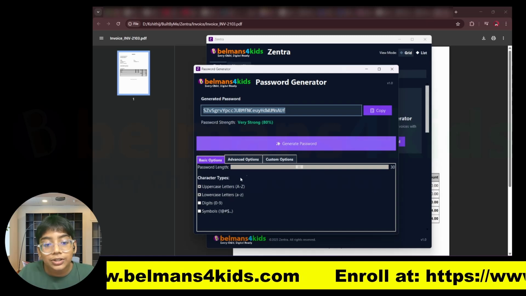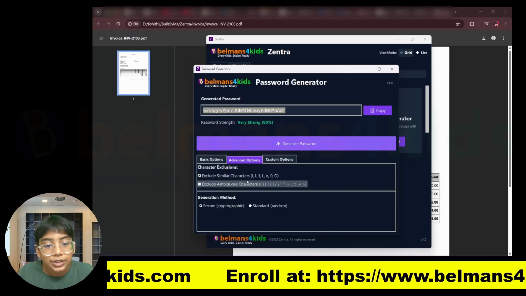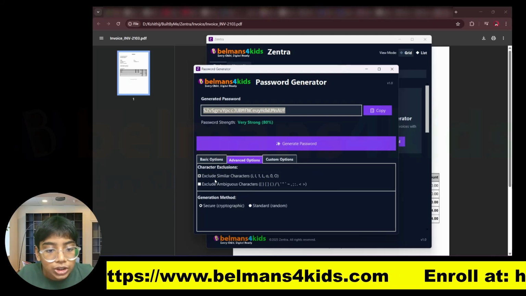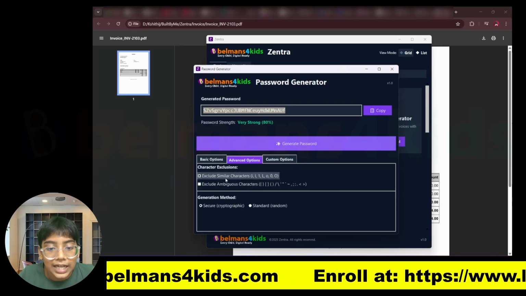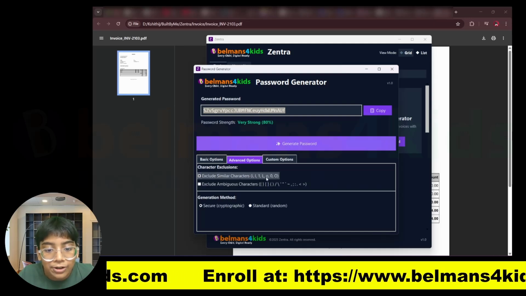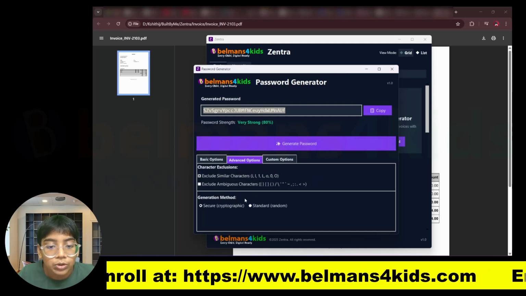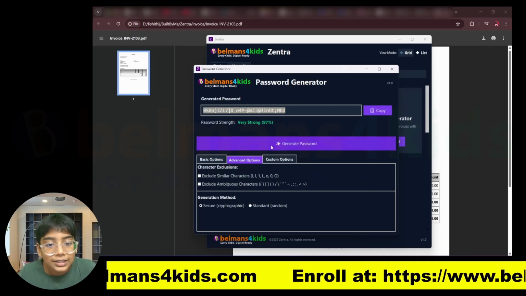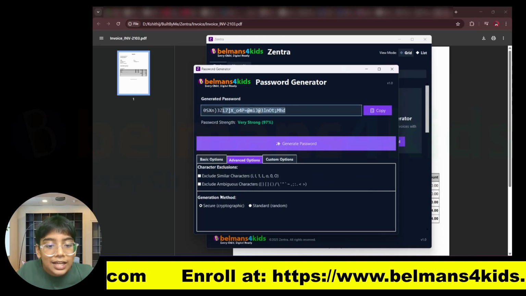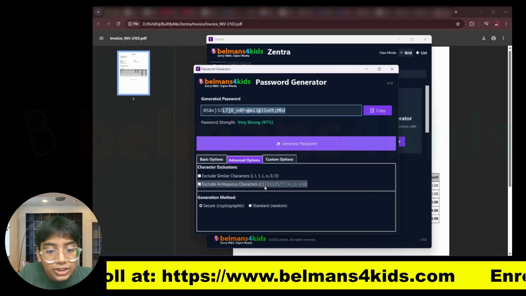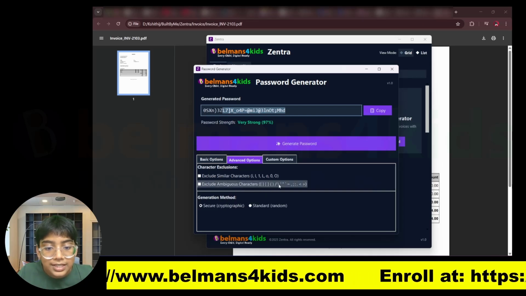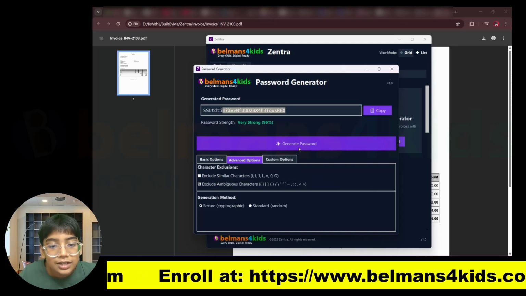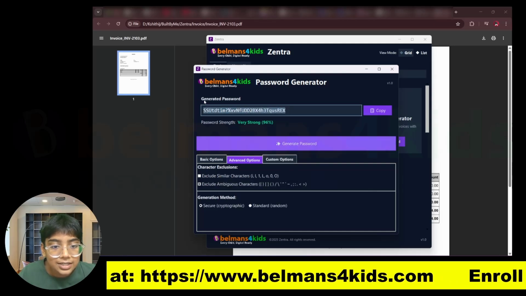Now let's move on to the advanced options. You can see the advanced options include character exclusions. So you can exclude similar characters like I, L, 1, L, O, 0 and capital O. If I don't want to exclude that, then it will create a different password. And if I want to exclude ambiguous characters like brackets, parentheses, slash, pipe and more, then I can just press on that, and you can see it's just letters and some symbols.